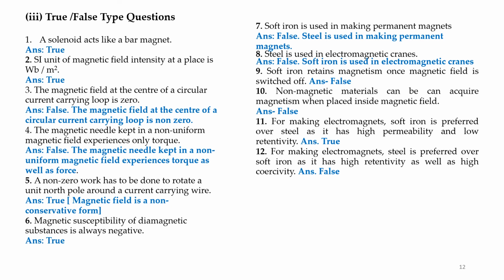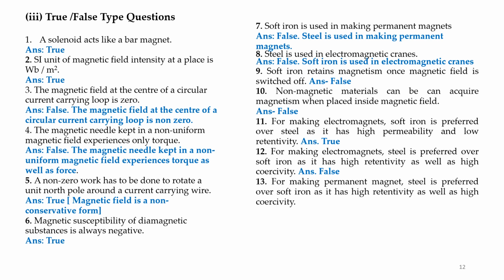Question number 12. For making electromagnets, steel is preferred over soft iron as it has high retentivity as well as high coercivity. False. Question number 13. For making permanent magnets, steel is preferred over soft iron as it has high retentivity as well as high coercivity. True. Question number 14. Magnetic poles are always found in pairs. True.